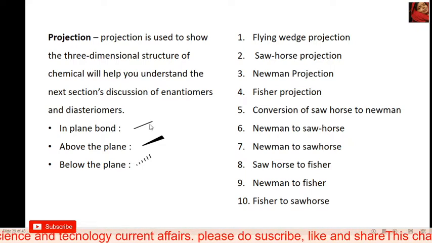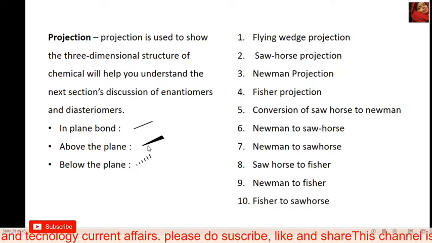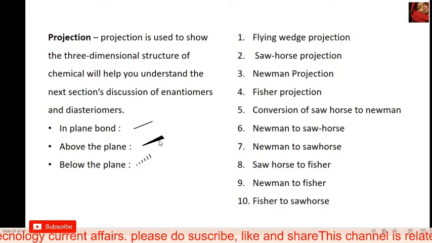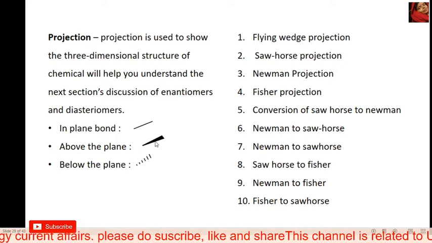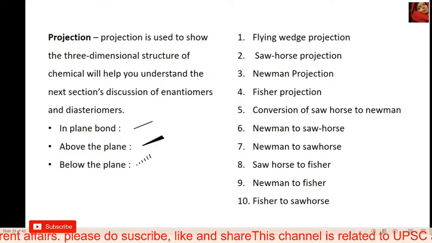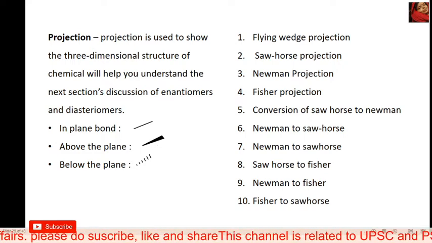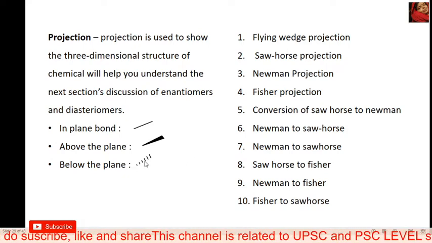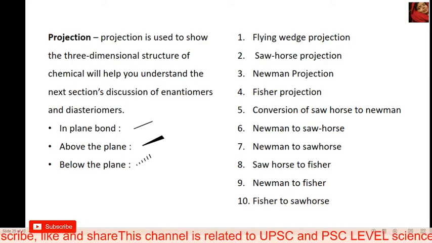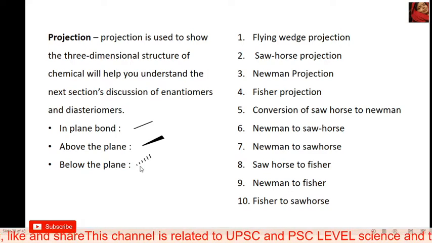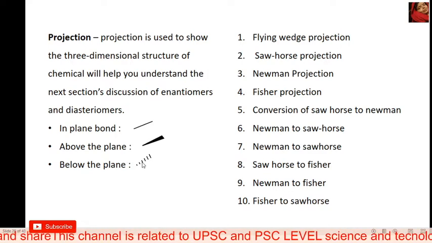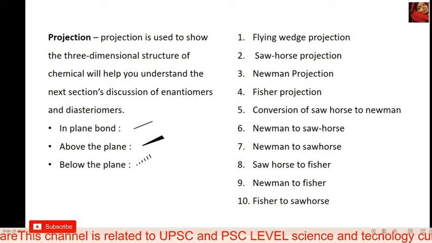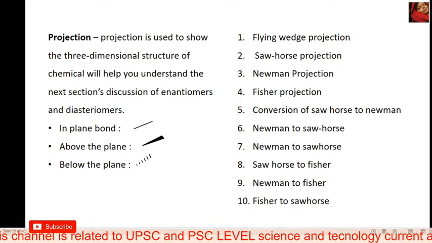this type of bond is a plain bond. It's a wedge bond, and that bond shows that the bond is present in front of the observer. Okay, and this is a dash bond, below the plane, and that bond shows that the bond is present on the back side of the compound, meaning this is the back side and this is the front side.